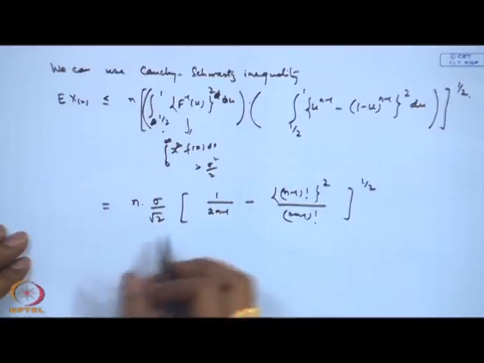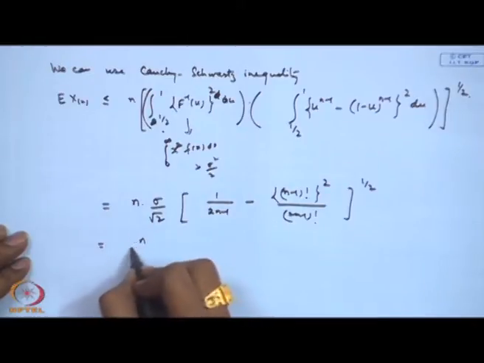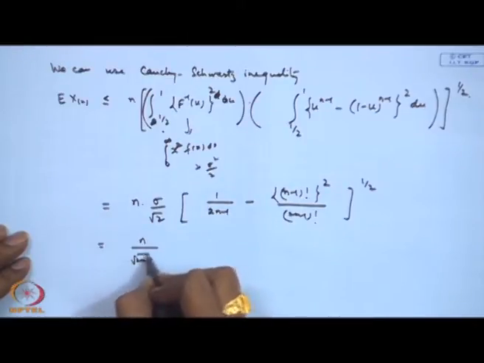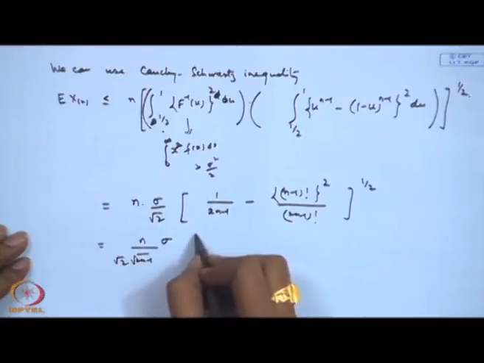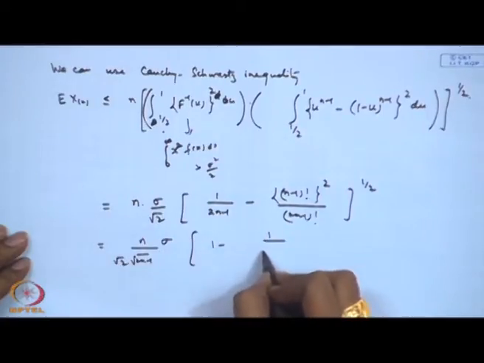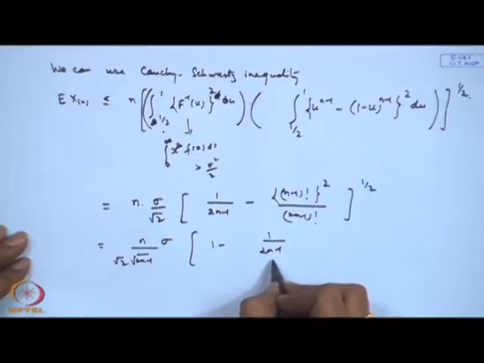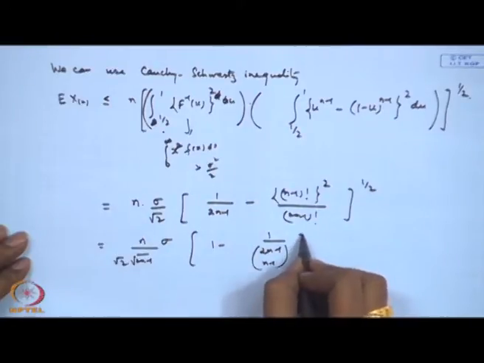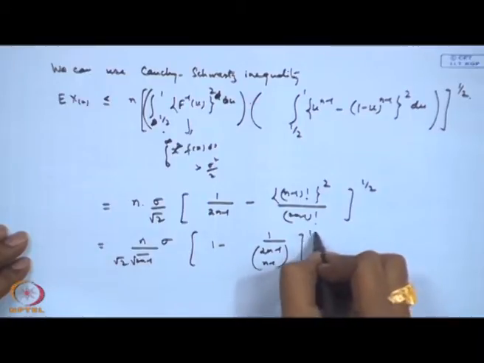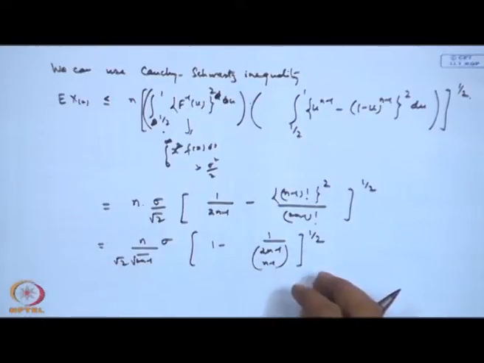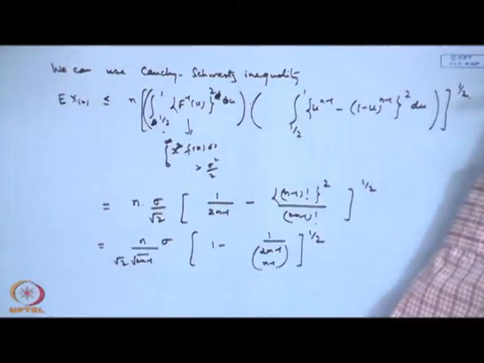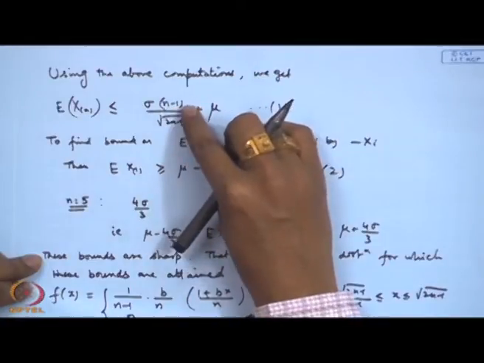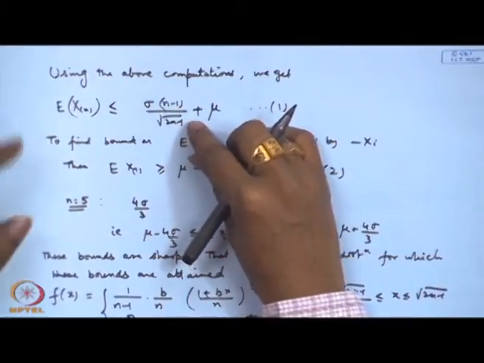Of course, you can further simplify it as equal to n by root 2 n minus 1 into root 2 sigma, 1 minus 1 by 2 n minus 1 C n minus 1, to the power half. If you compare with the bound that we obtained here, it was sigma (n minus 1) by root (2 n minus 1) here plus mu.